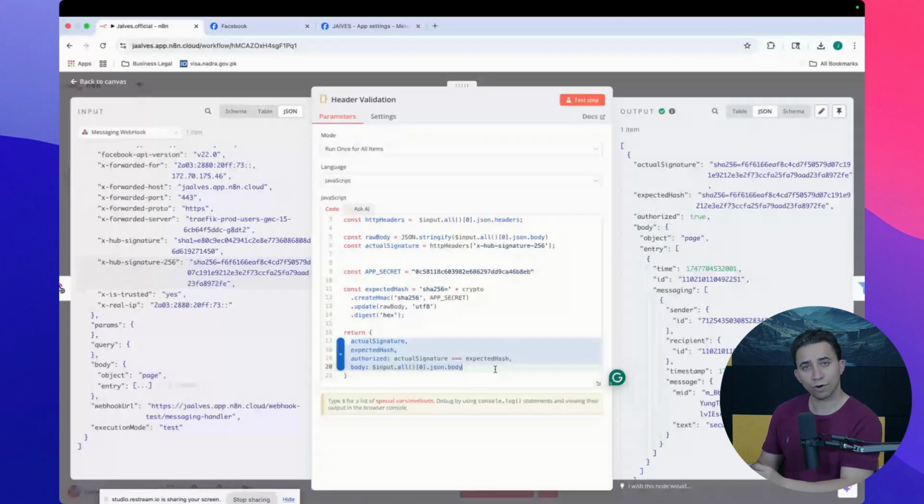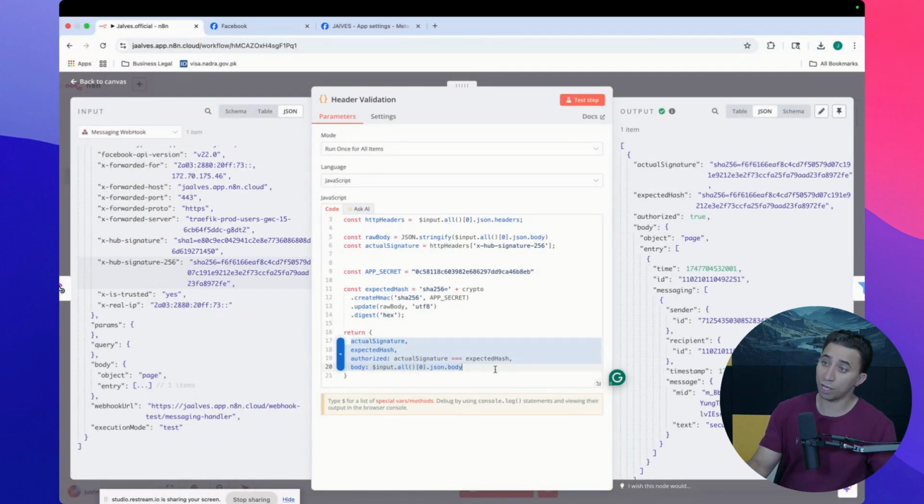If it's true, it's authorized. If it's false, this request should not be authorized. You should not process it. Okay, this is the security checkpoint. This is one technique. Maybe there are more.